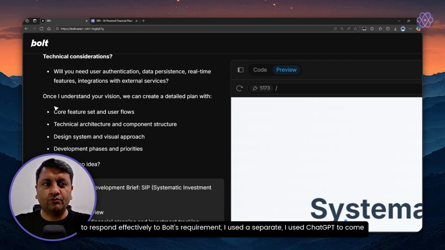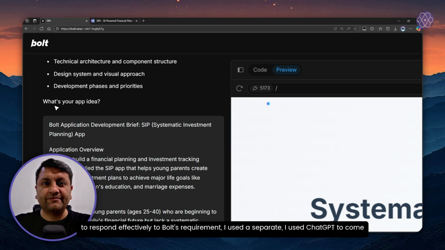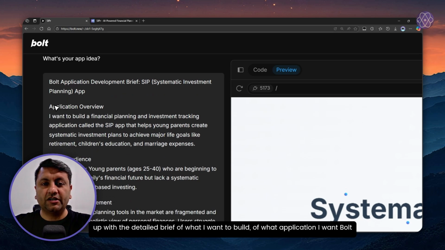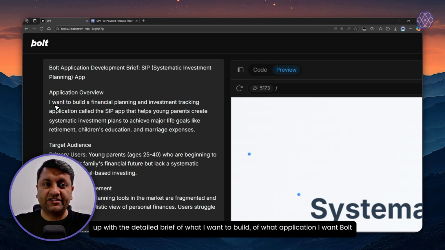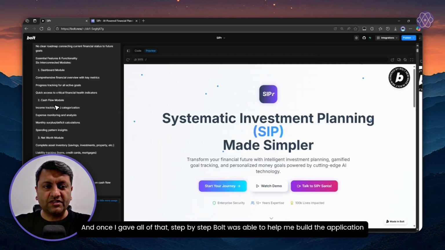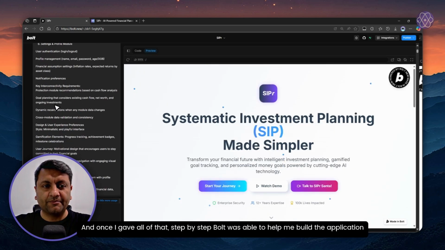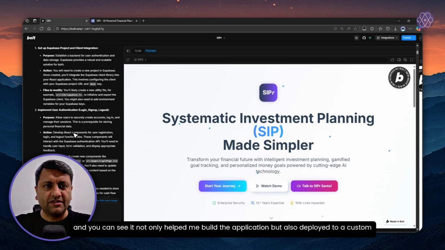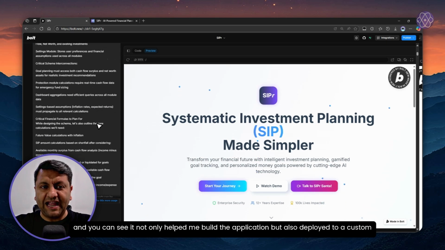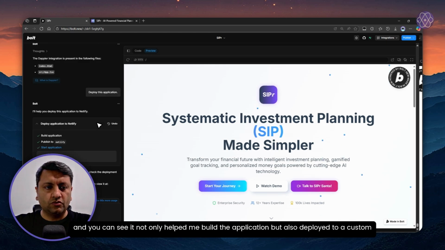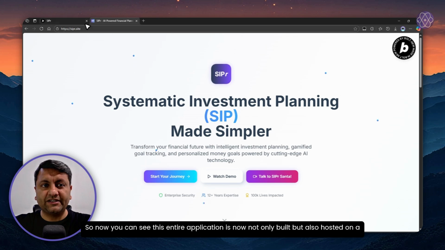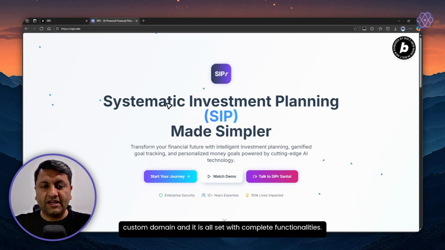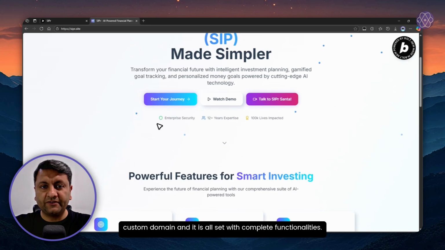To respond effectively to Bolt's requirements, I used ChatGPT to come up with the detailed brief of what application I want Bolt to build. And once I gave all of that, step by step, Bolt was able to help me build the application. And you can see it not only helped me build the application, but also deploy it to a custom domain. So now you can see this entire application is not only built but also hosted on a custom domain, and it is all set with complete functionalities.